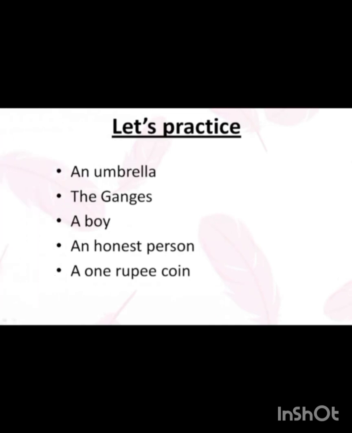Now let's practice. Let's look at these words. An umbrella. This word is beginning with a vowel and the sound is also a vowel sound. So an umbrella. The Ganges, it's the name of a river. A boy. Again, this is an exceptional and honest person. Again, H is silent and you are beginning the word with the sound O. So an honest person. And a one rupee coin.